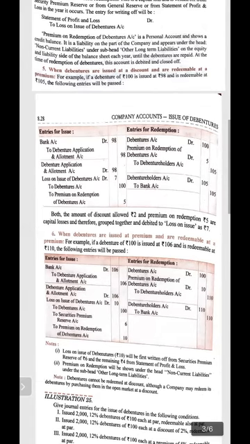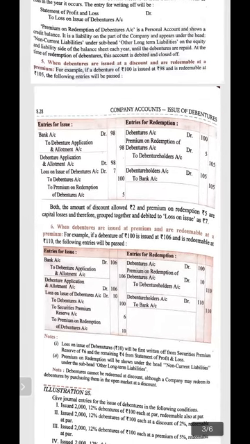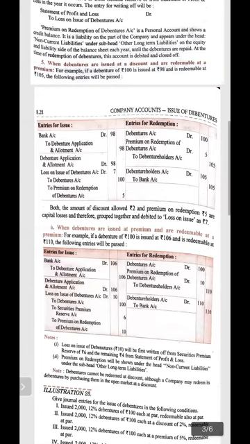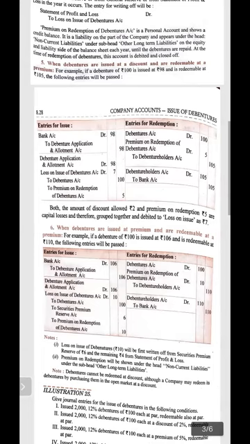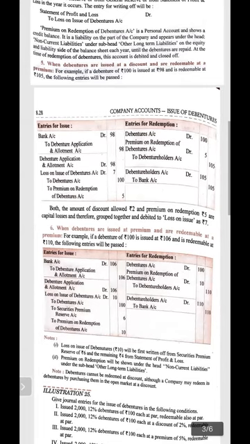Now entries at the time of redemption will be debenture account debit, premium on redemption account debit to debenture holder account, and then debenture holder account debit to bank account. Please keep in your mind, students make the mistake in the examination. They write the loss on issue of debenture only as 5 rupees. They forget to mention the discount over here. So no need to highlight the discount on issue of debentures separately. When you debit the loss on issue of debenture, 5 plus 2, 7 rupees altogether as a loss on issue of debenture is to be shown here.